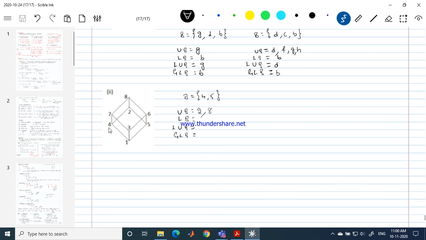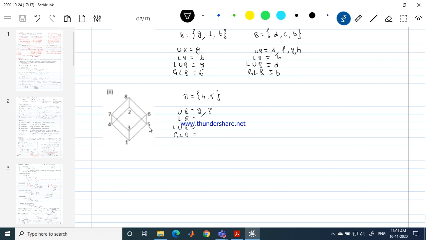Lower bounds means, as I told you, 4, 5 and the elements below them should be considered. So 4 and 5 cannot be the lower bounds, once again for the same reason: from 4 I can't reach 5, and from 5 I can't reach 4. Leave them. So 3 cannot be the lower bound. Though the position of 3 is below 4 and 5, you can't reach it.